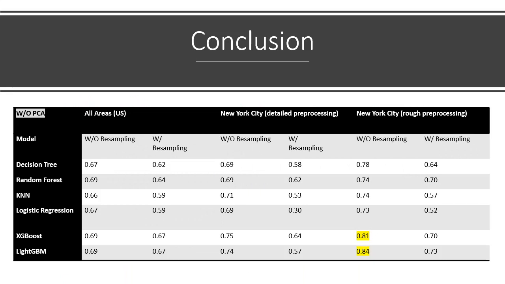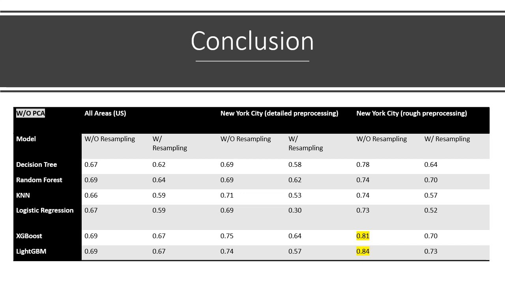So we can draw a conclusion in our first result table without PCA as feature selection. First, the accuracies of XGBoost and LightGBM are 0.81 and 0.84, so they have the best performance among all the algorithms. And second, comparing with resampling and without resampling, the results show that resampling does not improve the accuracy, which means our resampling method does not suit this dataset.